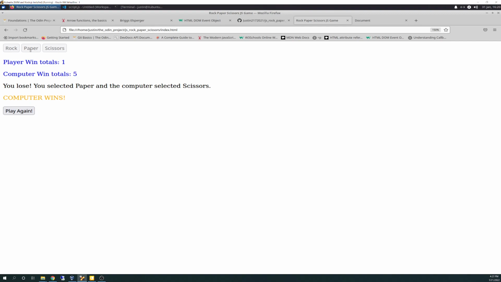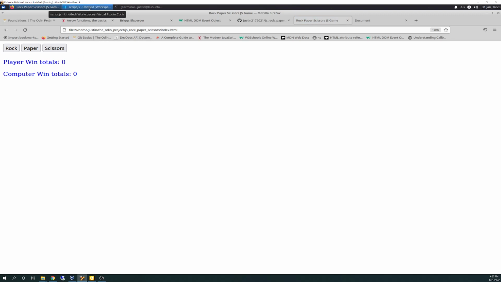So I took the extra time, probably an hour more than I needed to, but figured out how to disable buttons and get this to pop up. You hit play again, and look, it reloads the page like we just talked about, and there it starts again. So you just do it all over again. Computer wins, play again, reset, play again. There's probably better ways to do it. Again, there's not a best way. This is just my way and how I did it. So I'd be curious to see how you guys did it too.